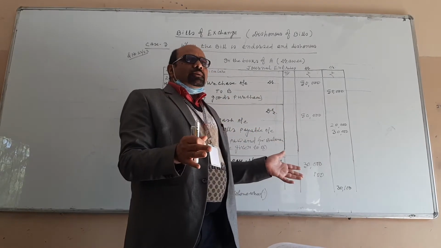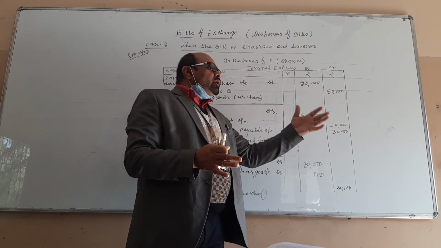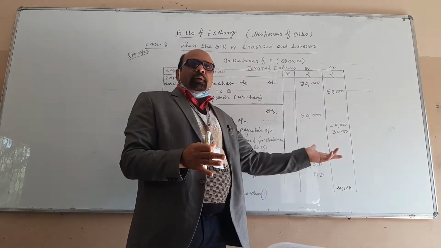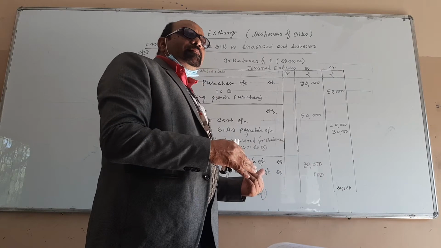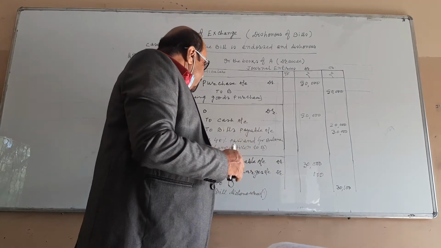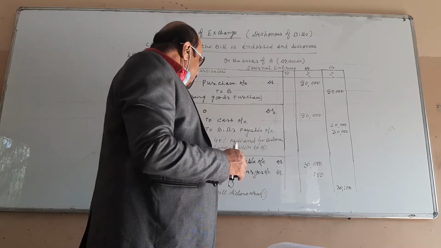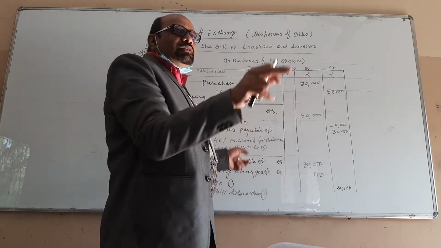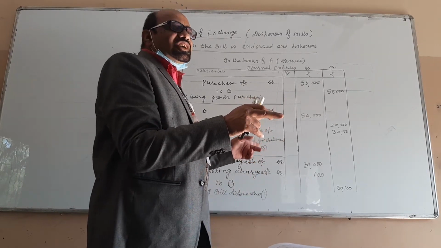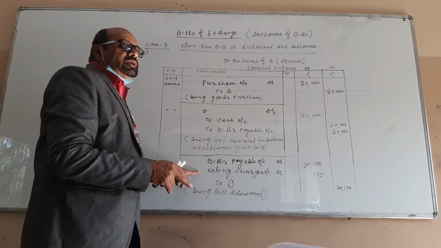Whatever may be the case, first the party will go to the court, to the notary public, and make the payment. But ultimately, who will make the payment of noting charges? The drawee, because he is the actual defaulter. Due to him only each and everything happened. That's why noting charges is the actual expense for the drawee.